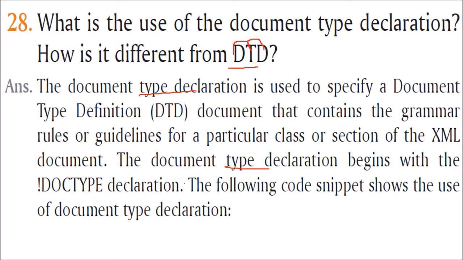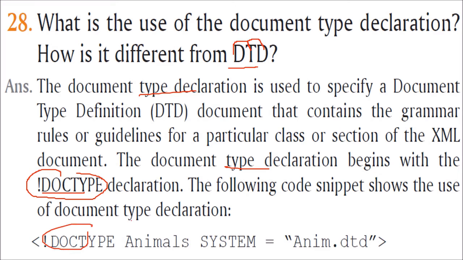See, this document type declaration begins with an exclamation mark and DOCTYPE. We'll see a code and I'll show you what a document type declaration is. This DOCTYPE is saying that the animal system is linked with anim.dtd. This is the DTD. But here DOCTYPE is saying that this is the document type declaration, and the document type is actually your DTD.